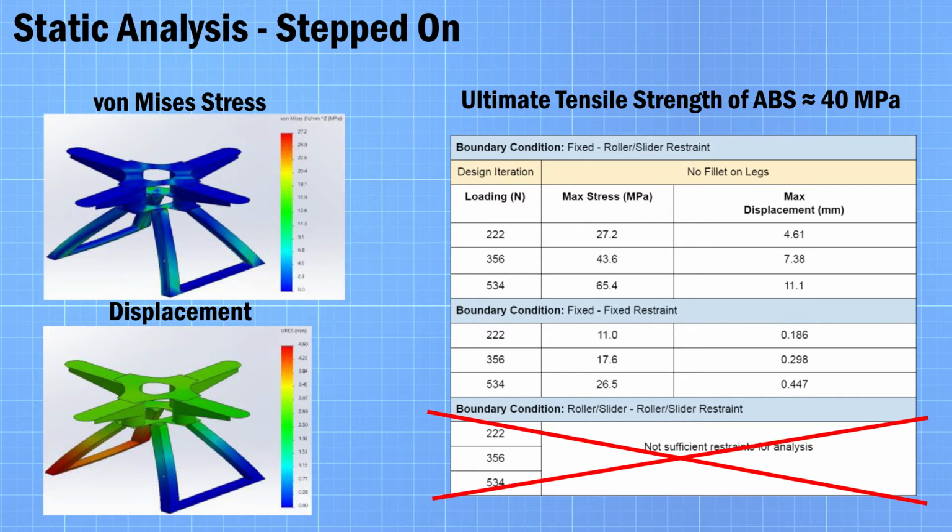We found that the roller failed due to insufficient constraints, and the most realistic boundary condition was fixed roller. We found the maximum stress to be at the inner corner of the legs where they connect to the quadcopter. The quadcopter did not exceed the ultimate tensile strength of ABS for the 222 Newton loading. However, it did for the other two loads.